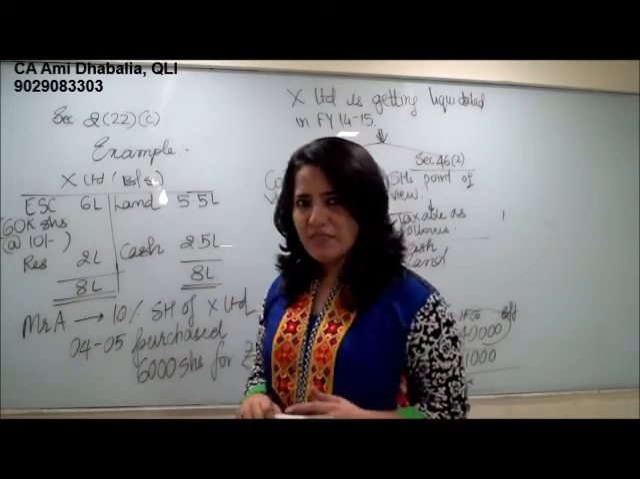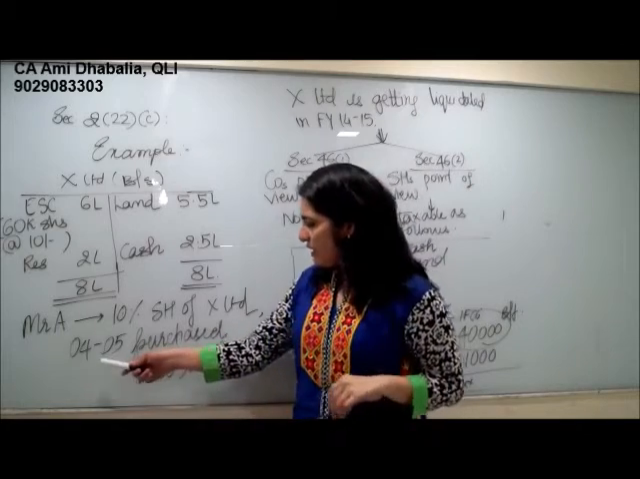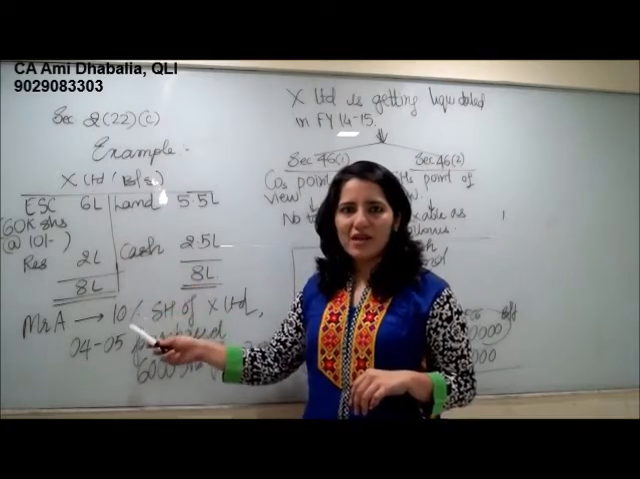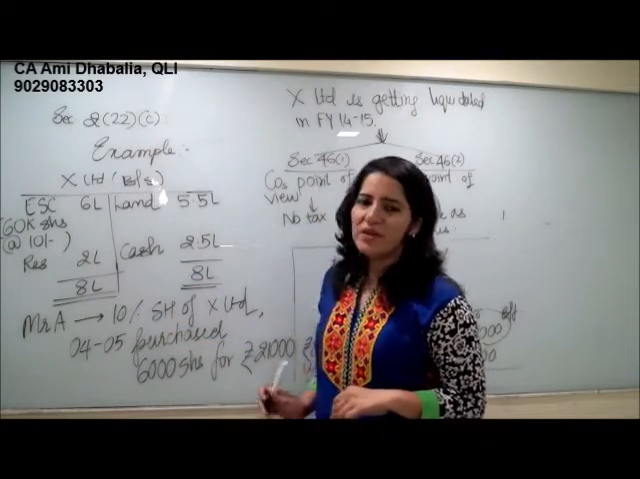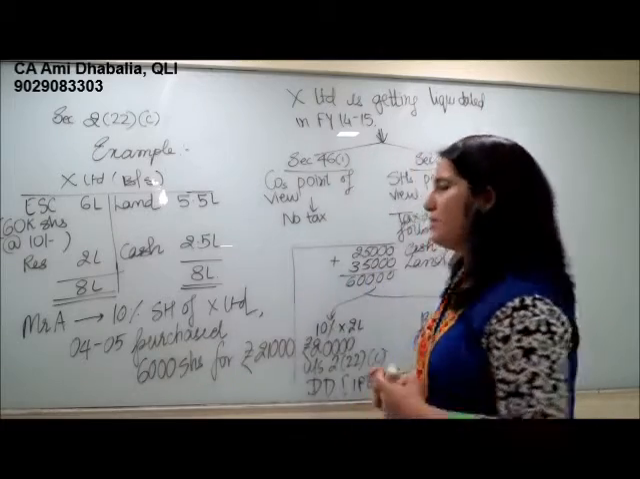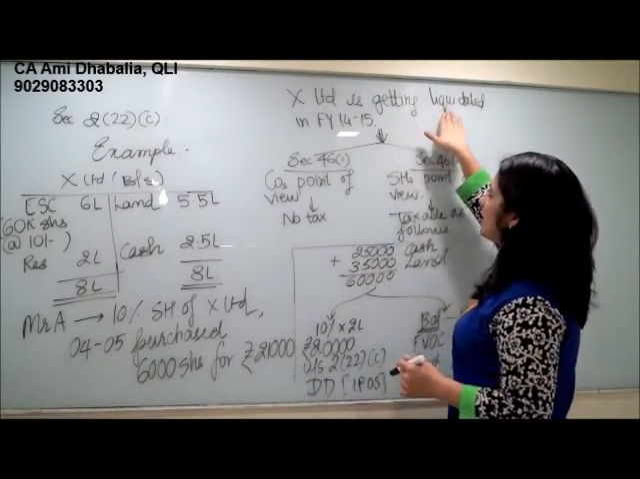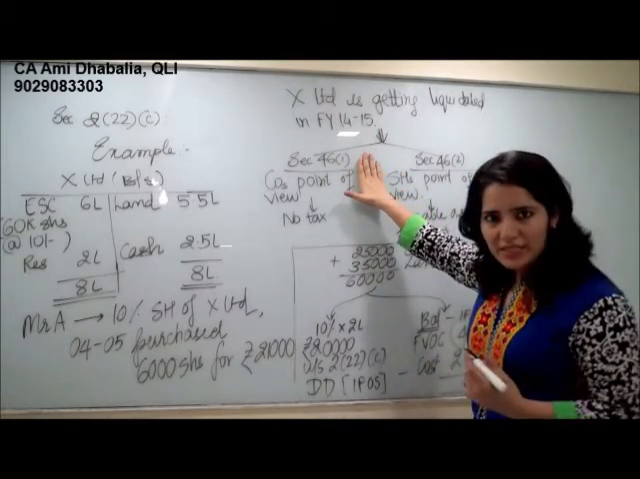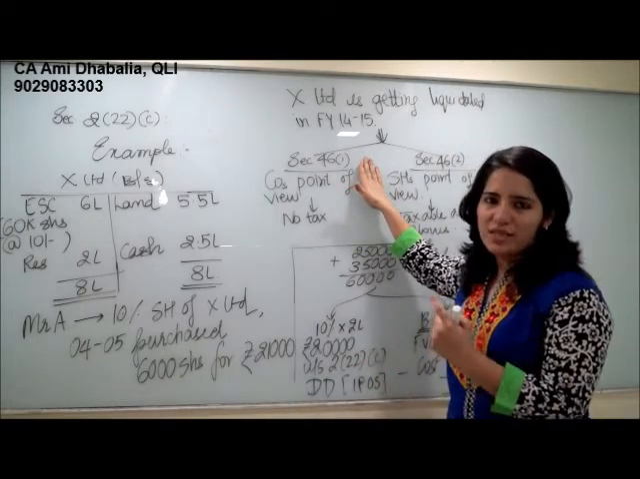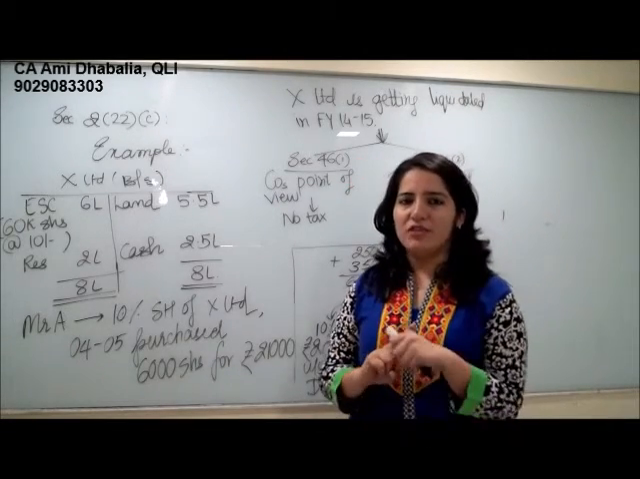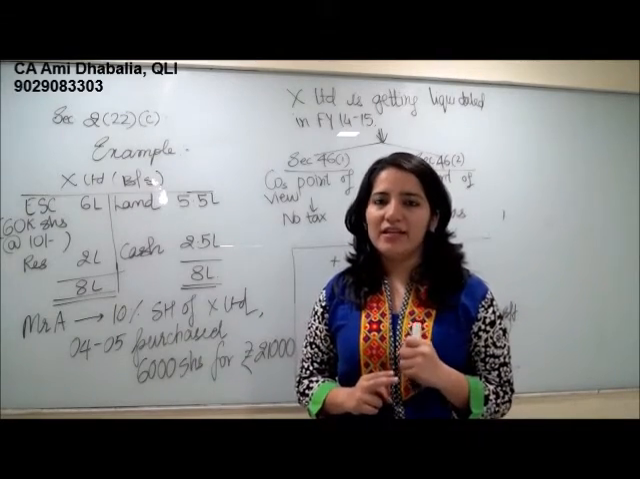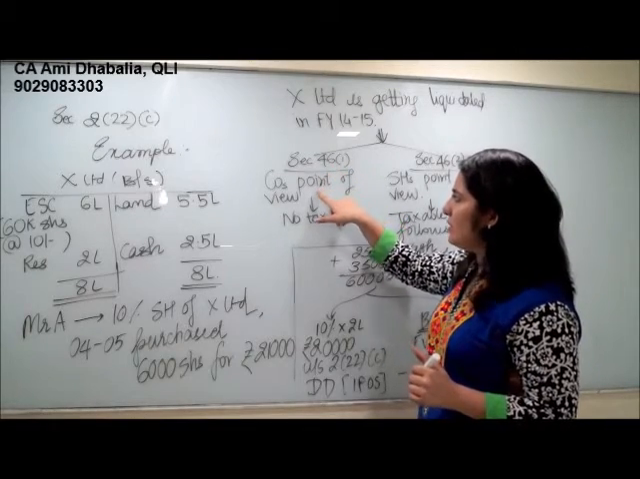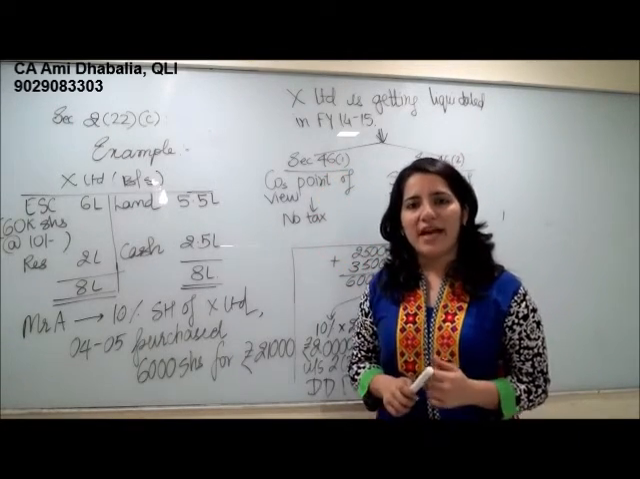Now Mr. A is a 10% shareholder of X Limited. In the year 4-5, he purchased 6,000 shares. So 10% of 60,000 is 6,000 shares for rupees 21,000. So that for him is the cost of the shares. Now X Limited is getting liquidated in the year 14-15. So, like we discussed in the earlier slide, two sections come into play with section 2(22)(c), that is 46(1) and 46(2). These are sections under the head income from capital gains. Now 46(1) says that from the company's point of view, company shall not be taxed when it gets liquidated.